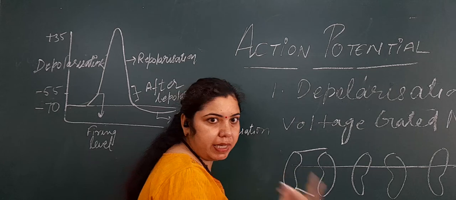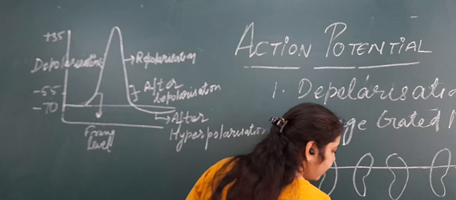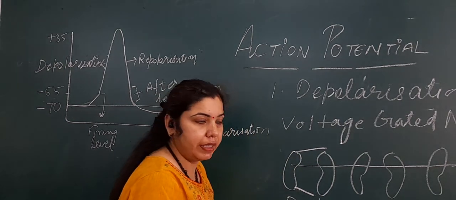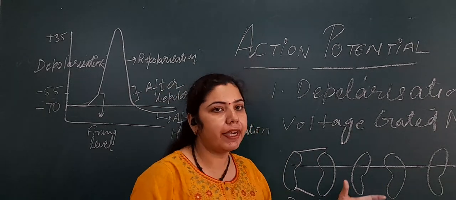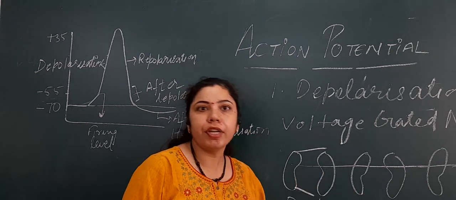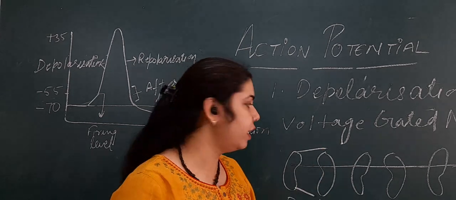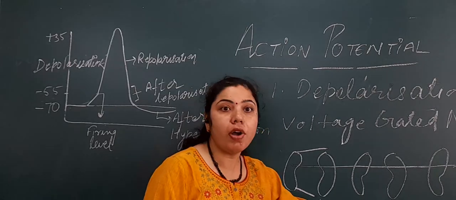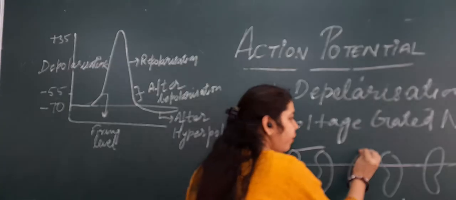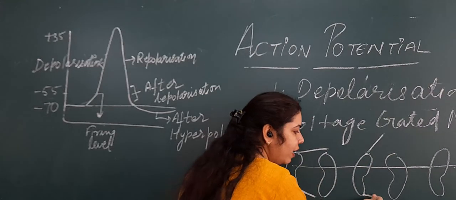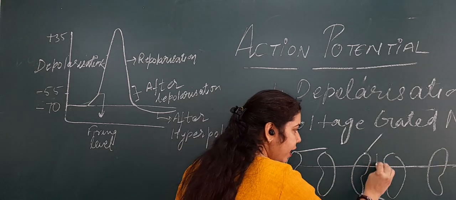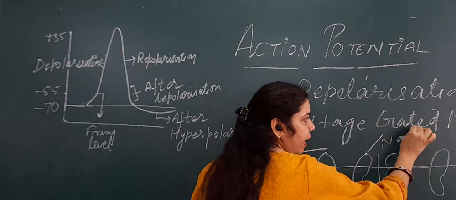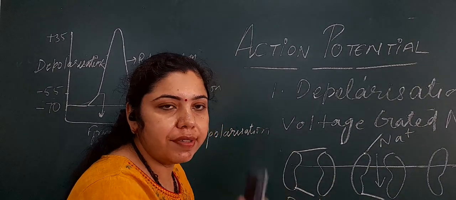Now on application of a stimulus, this is the active state. What will happen? Due to the change in the potential of the membrane, the polarity of the membrane has changed. Now how does the polarity change? Why does it become positive? Because the voltage gated sodium channels are now activated. There will be opening of the activation gate and the inactivation gate is already open. So there will be influx of the sodium ion. Since sodium is a positive ion, the positive ion is moving inside the membrane.